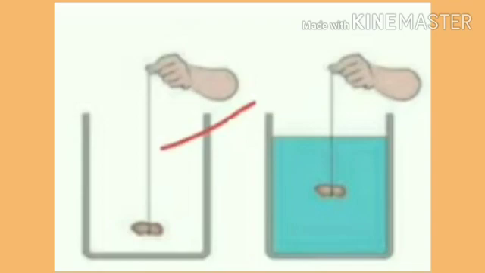But why? What could be the reason for the shorter length of the rubber band in the water? We will see that.